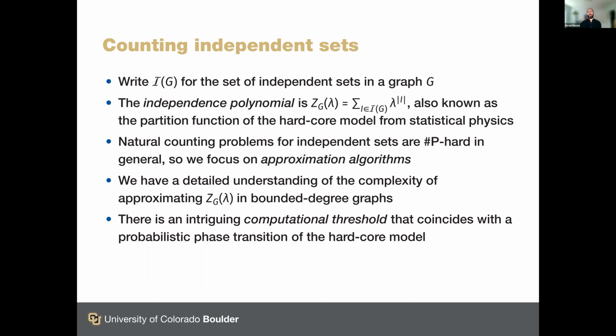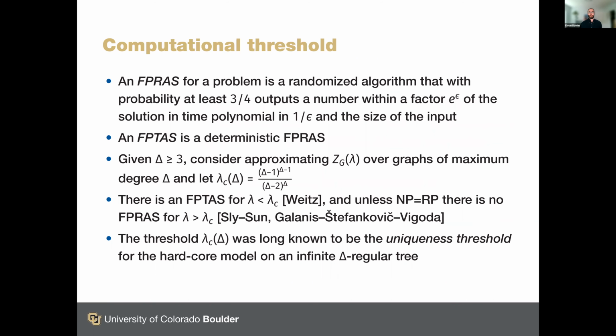Natural counting problems for independent sets are #P-hard in general, so we focus on approximation algorithms. In fact, we have a detailed understanding of the complexity of approximating the partition function in bounded degree graphs. Turns out there's a computational threshold that coincides with a probabilistic phase transition of the hardcore model. And I'll explain what that means when we get to the details. So what does this computational threshold look like?